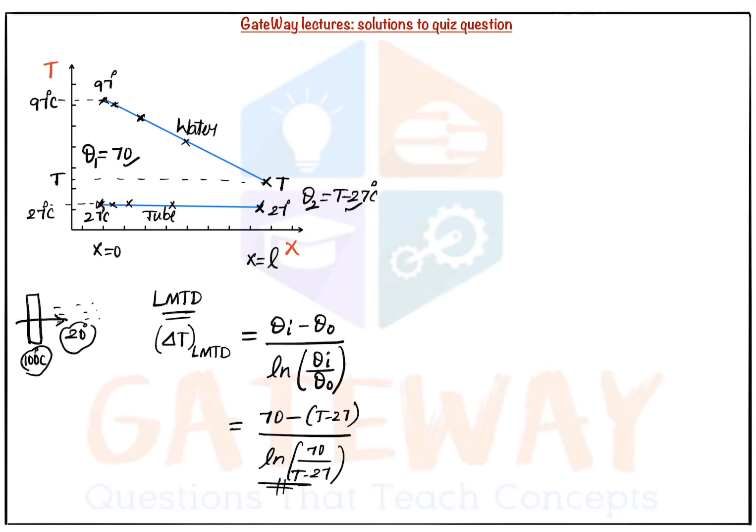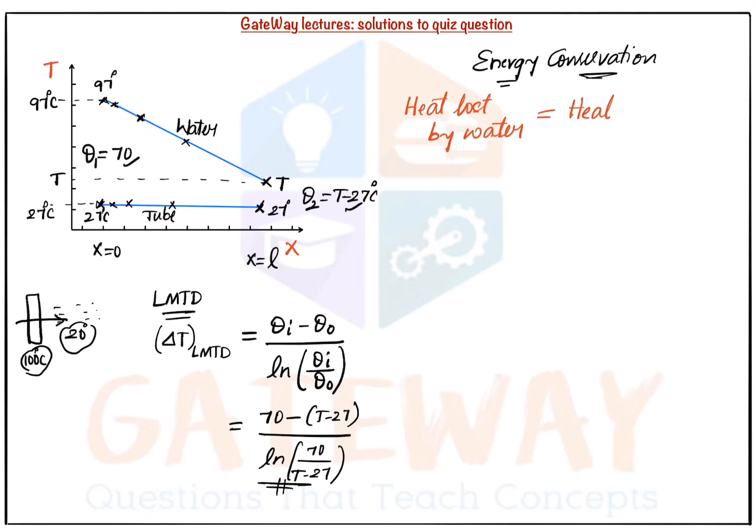Okay, keep this aside. Now don't solve anything, just keep this aside. Now we'll do the energy conservation here, energy conservation between the hot and cold substances. Heat will be lost by water because water is at high temperature. It is coming in interaction with the low temperature tube. So heat lost by water must be equal to the heat gained, not by pipe. Here pipe is not gaining the heat.